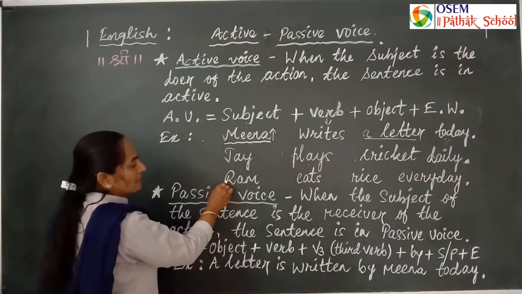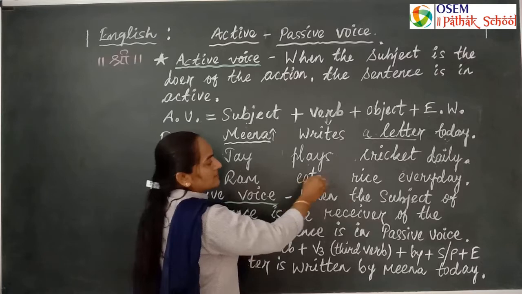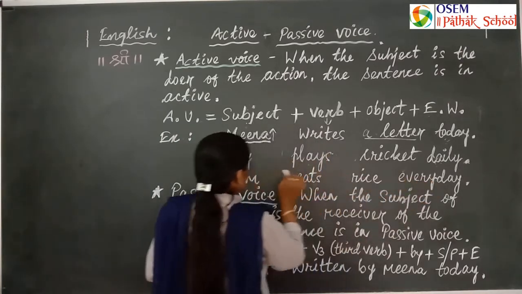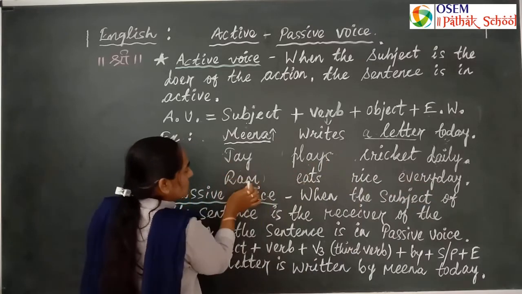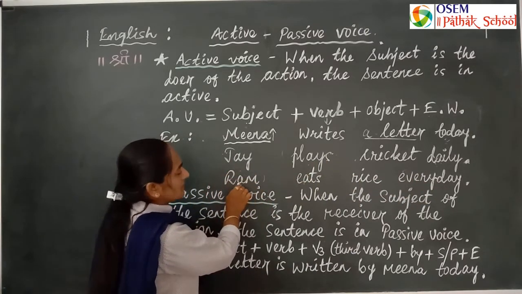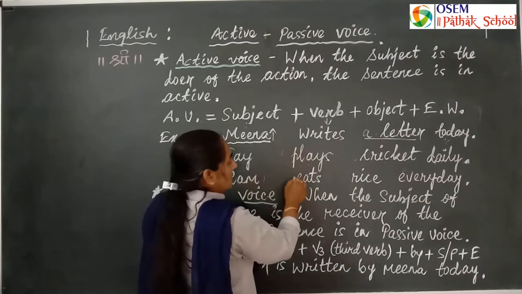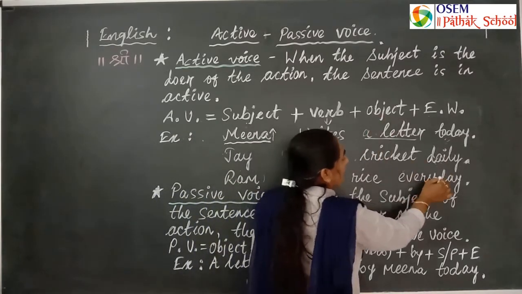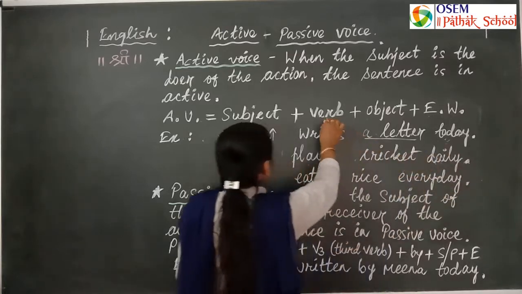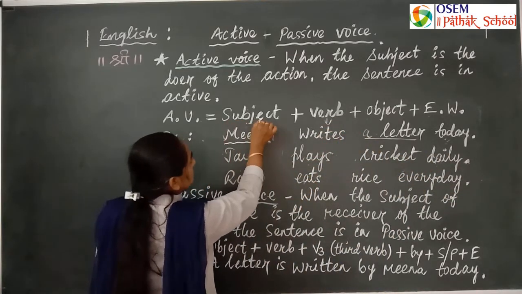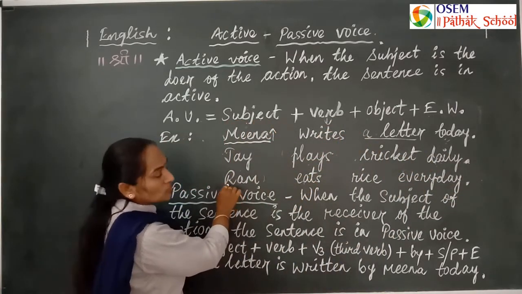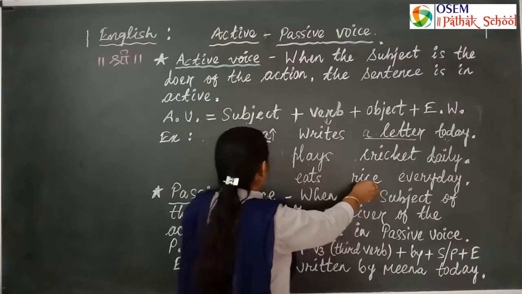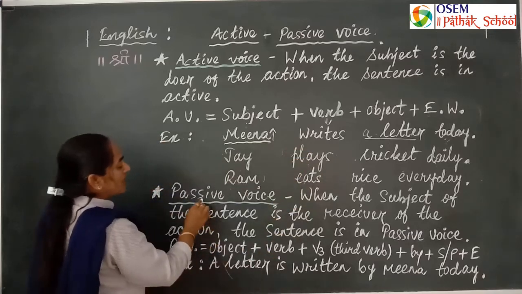Another example: Ram eats rice every day. Who eats rice every day? Asking with who, we get the subject, Ram. Eats is the verb, rice is the object and every day is the extra word. If we want to know the subject, we ask the question with who, and if we want to know the object, we ask the question with what. Now let's change into passive voice.